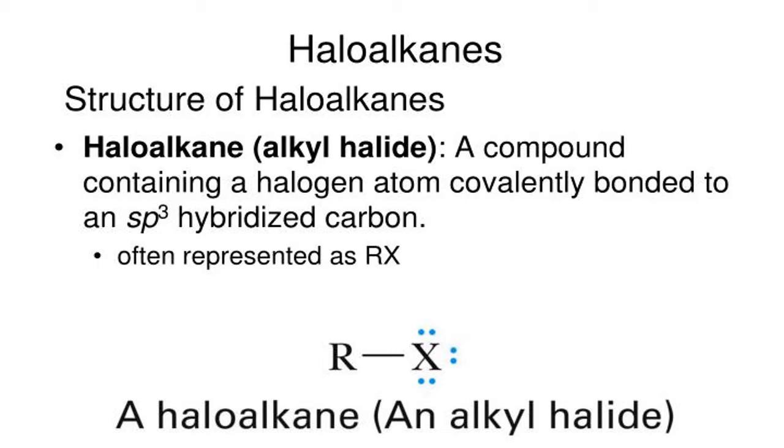Because we have replaced one hydrogen from the alkanes by halogen, and because carbon atom is in the sp3 hybrid state, therefore in all haloalkanes halogen atoms are directly attached to the carbon atom in the sp3 hybrid state. Therefore, the hybridization state of carbon in haloalkanes is sp3, and in general we represent as what? RX. What is R? R is any alkyl group, X is any halogen. So this is the general representation of haloalkane, and commonly called as what? Alkyl halide.